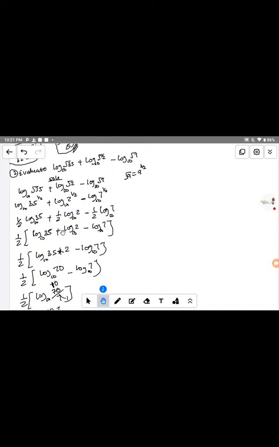The next thing we have to do here is consider that this is the first time, the second time, and the third time. If you look at it, the 1 over 2 is common to this place, common to